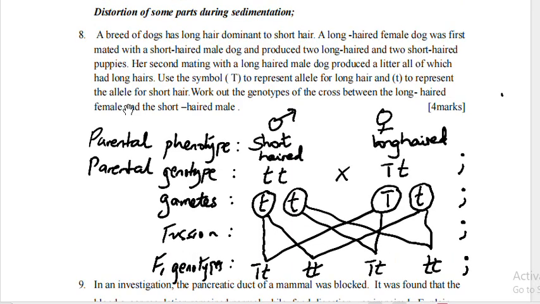Question 8. A breed of dogs has long hair dominant to short hair. A long-haired female dog was first mated with a short-haired male dog and produced 2 long-haired and 2 short-haired puppies. Her second mating with a long-haired male dog produced a litter, all of which had long hairs. Use the symbol T to represent the allele for long hair and small t to represent the allele for short hair. Work out the genotypes of the cross between the long-haired female and the short-haired male.